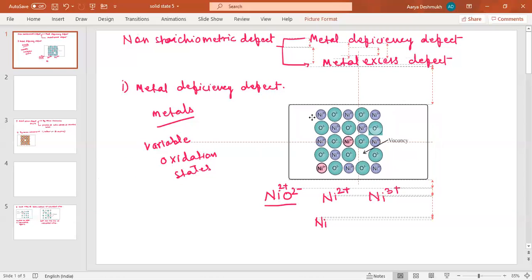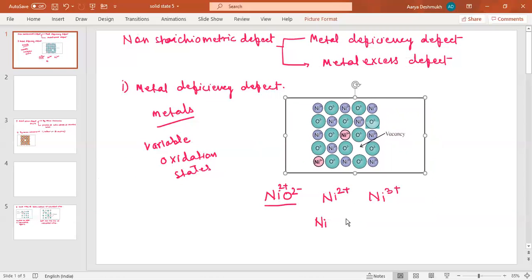Now, this means that the electrical neutrality of this crystal structure is maintained, though there is a loss of Ni2+ here, because a Ni3+ of the same atom is present instead, just to maintain the electrical neutrality.